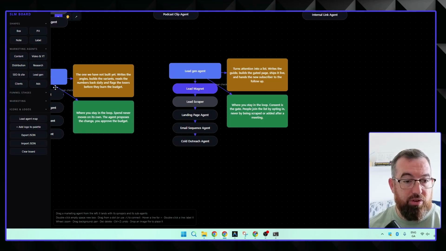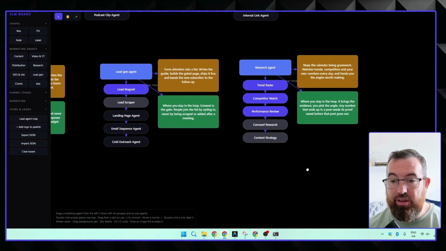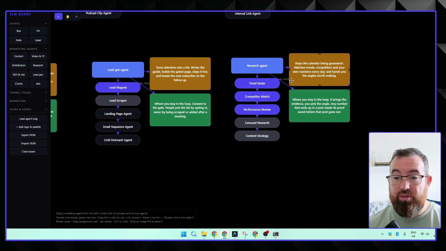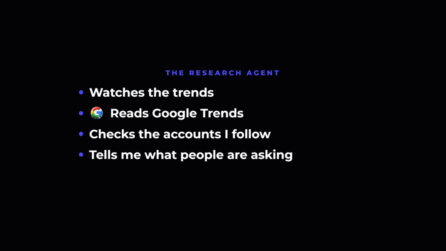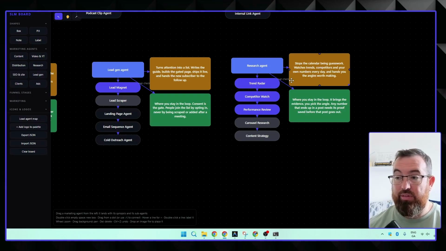Finally, I suppose if we look over here, I have a research agent. And again, it does something very similar. It says stop, I suppose, guessing your content. It pretty much goes along, watches trends. It looks at Google Trends. It looks at different social accounts that I follow in different areas. It finds out what they're posting, what people are generally talking about.